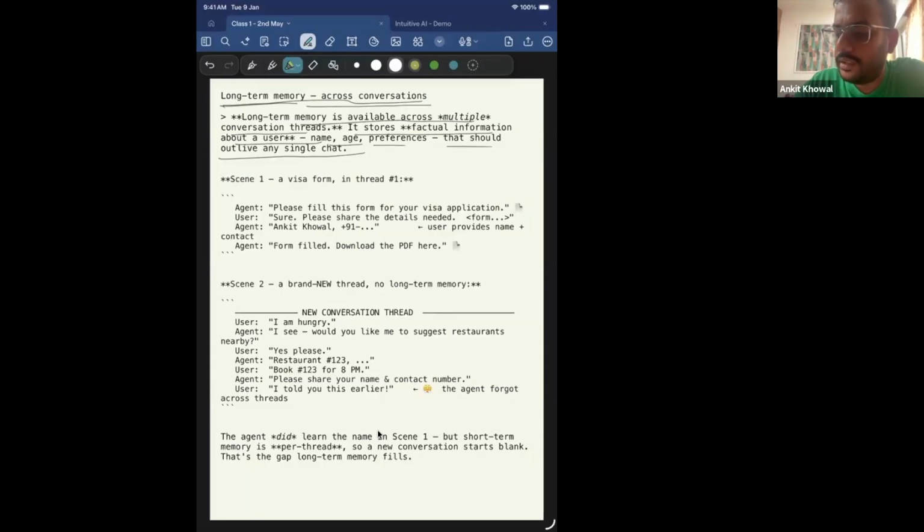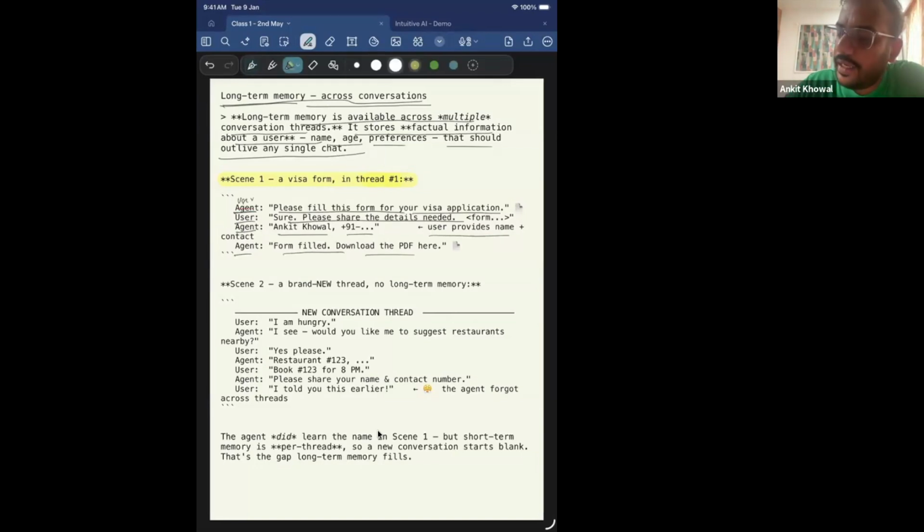Let's see a scenario where long-term memory will be useful. Say in scene one I fill in a visa form. As a user, I tell the agent, please fill the form for my visa application, and the agent says, sure, please share the details needed. I share my details: my name is Ankit Kaur, my phone number is this, and all the other information needed to fill the form. Then the agent says, form filled, download the PDF file.